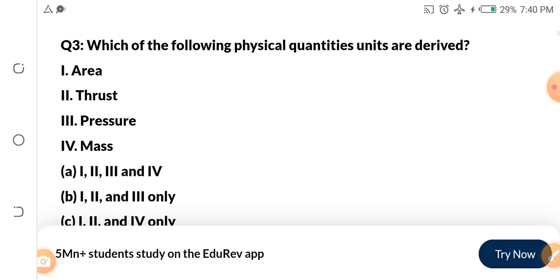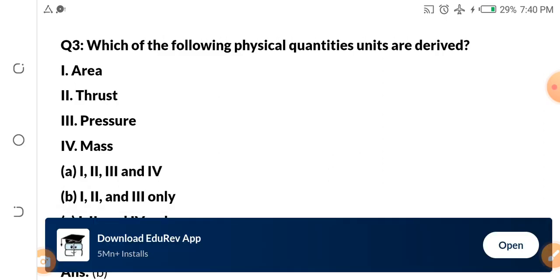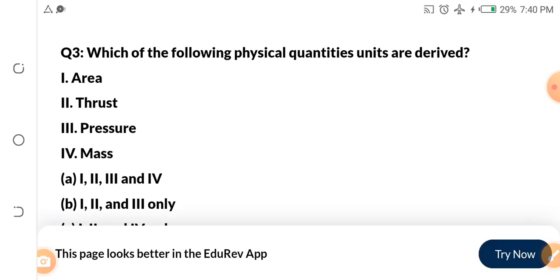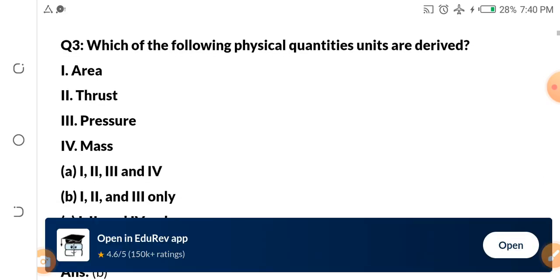Question number 3. Which of the following physical quantities are derived? You know we have fundamental units and derived units. I hope you know. And those derived units are gotten from the fundamental units, okay? So which of the following physical quantities are derived? I, area. II, thrust. III, pressure. IV, mass.